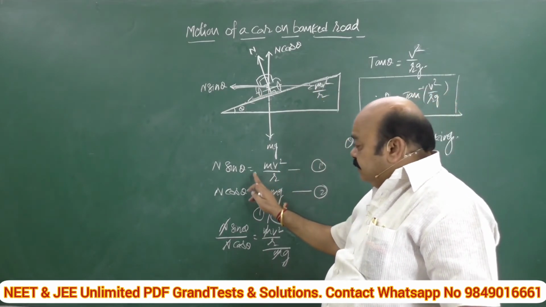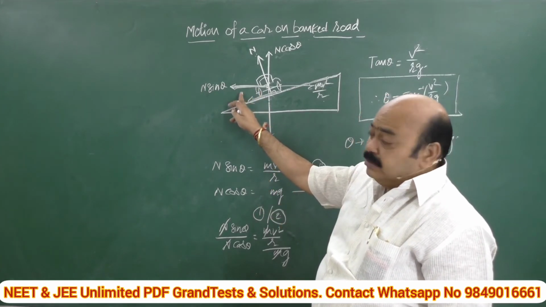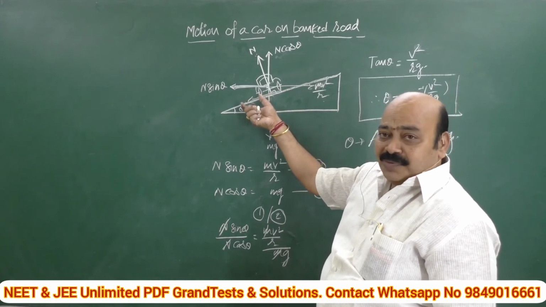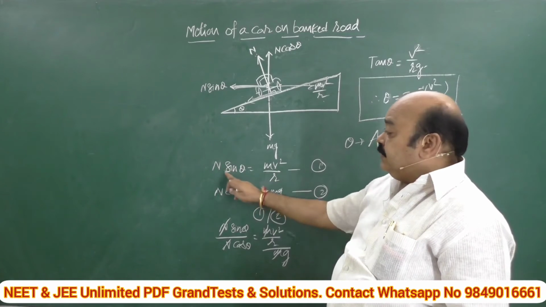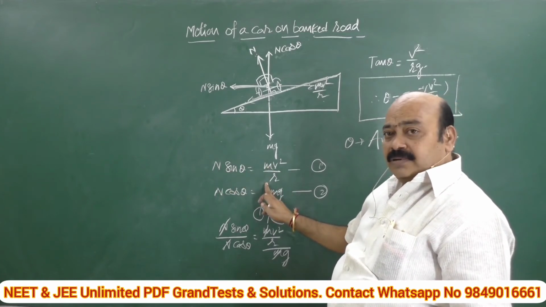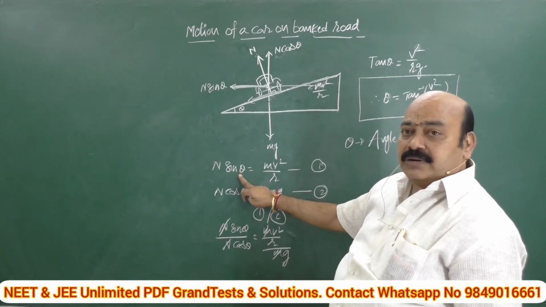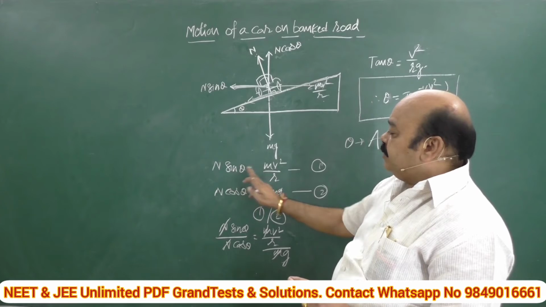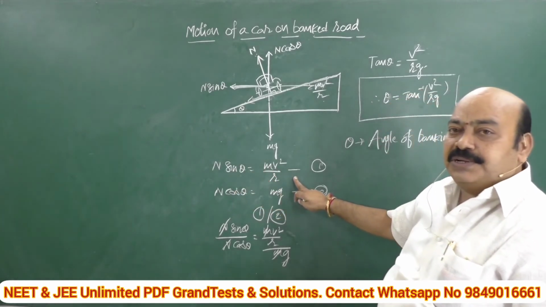What happens if it is less than this? That means this force dominates, and the vehicle begins to move downwards by itself. If it is greater than this factor, that means if N sin theta is greater than this one, it slides down. If mv square by r is greater than this one, what happens? The vehicle will fly off outward. So here I am establishing not the less-than or greater-than case, but the equality condition.